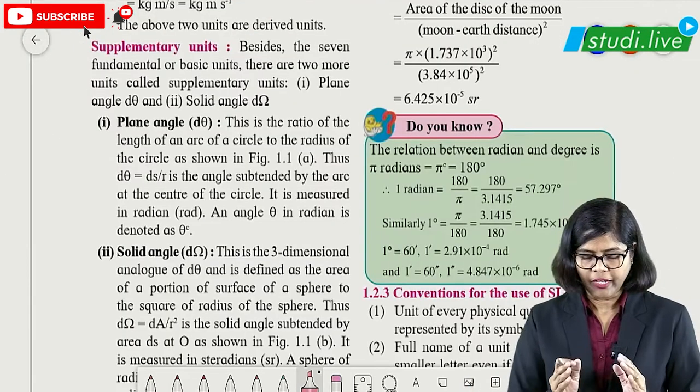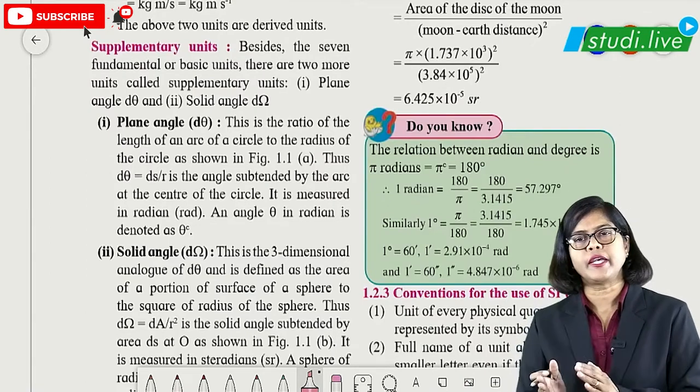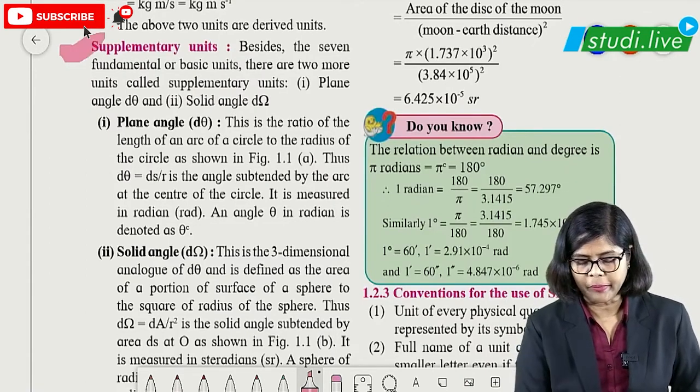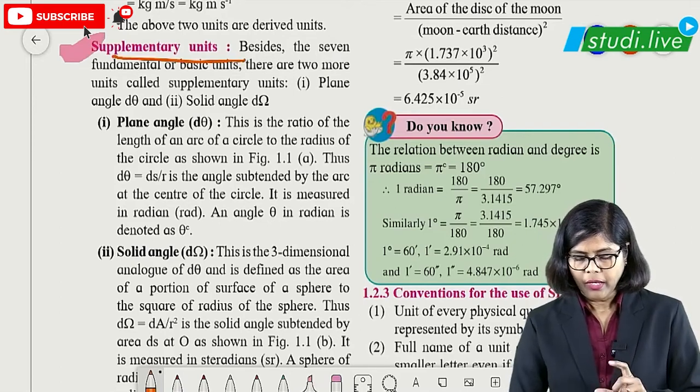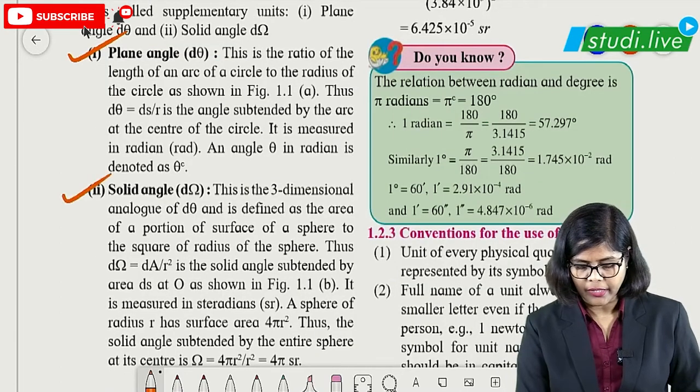Okay, so we have studied fundamental units and derived units, and now it is supplementary units. Now supplementary units meaning one is plane angle and the other is solid angle.